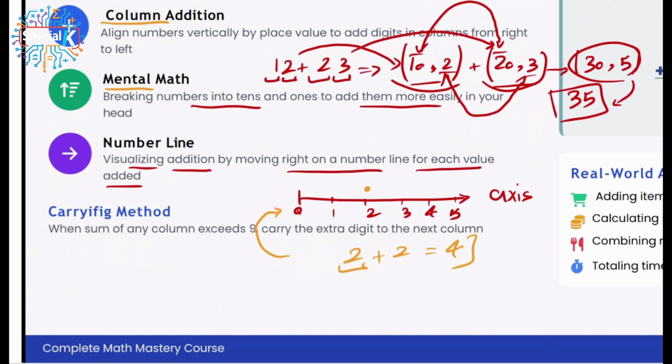After that, I have to see how many steps I have to move forward. So at this point, again, you're talking about addition. There's no negative. You're just talking about addition. 2 plus 2, it means that I have to move 2 steps. 1 step, 2 steps. So I would be here. It means that from this point to this point is 2 plus 2, which is 4. And I know it as the number line.